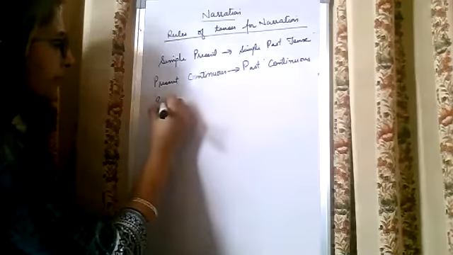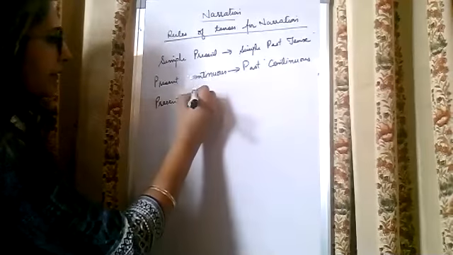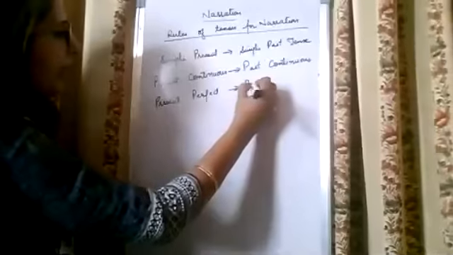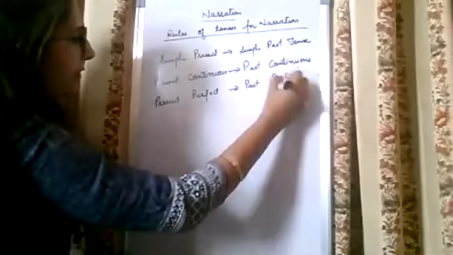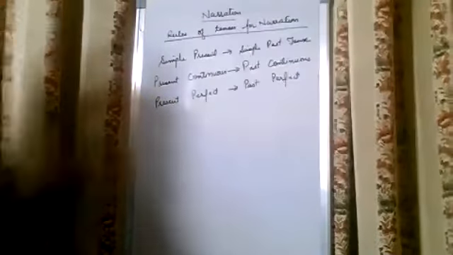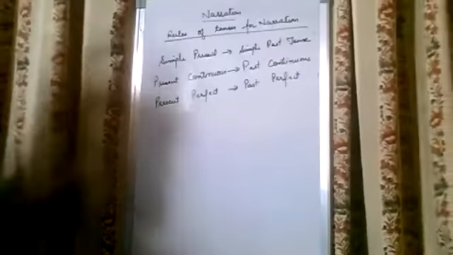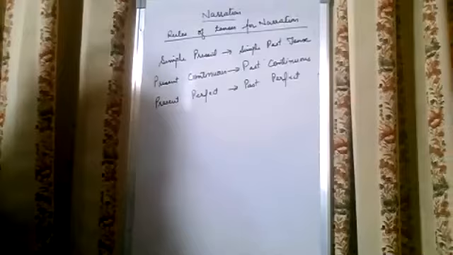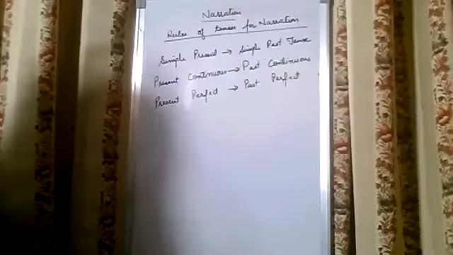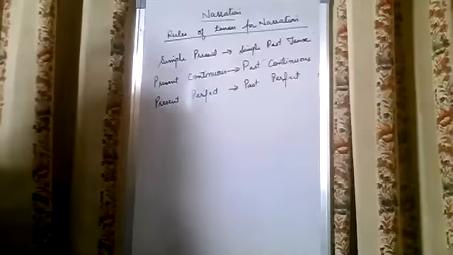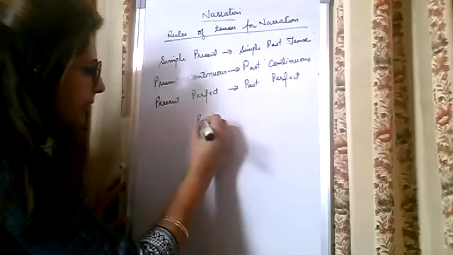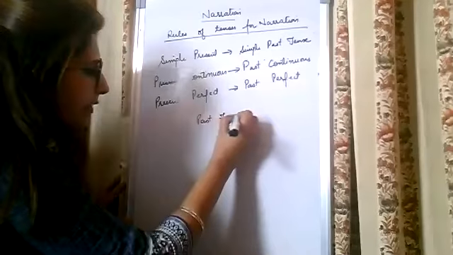Present perfect is changing into past perfect tense. So these three are for present tense. For perfect continuous we need not do. Afterwards we will have the past tense. Next, for past tense we will do present and past today.